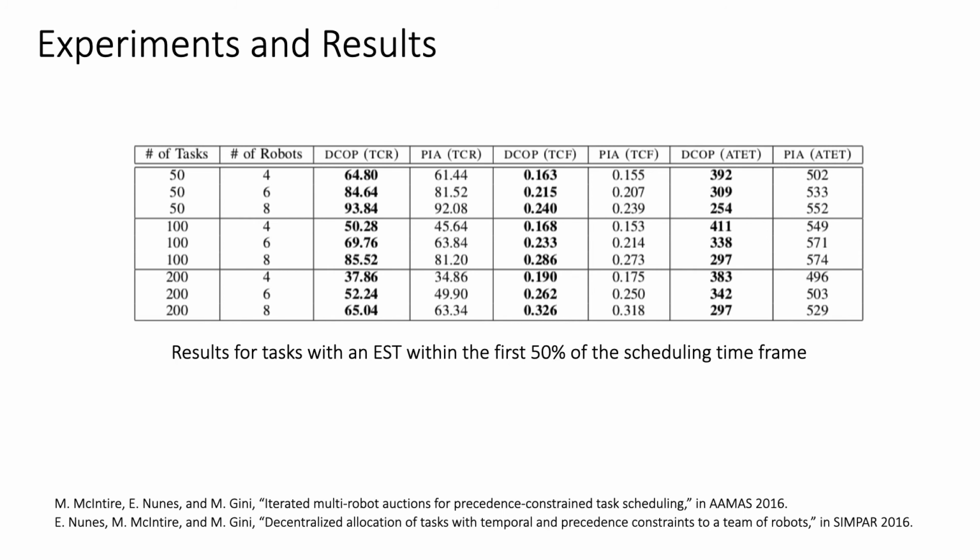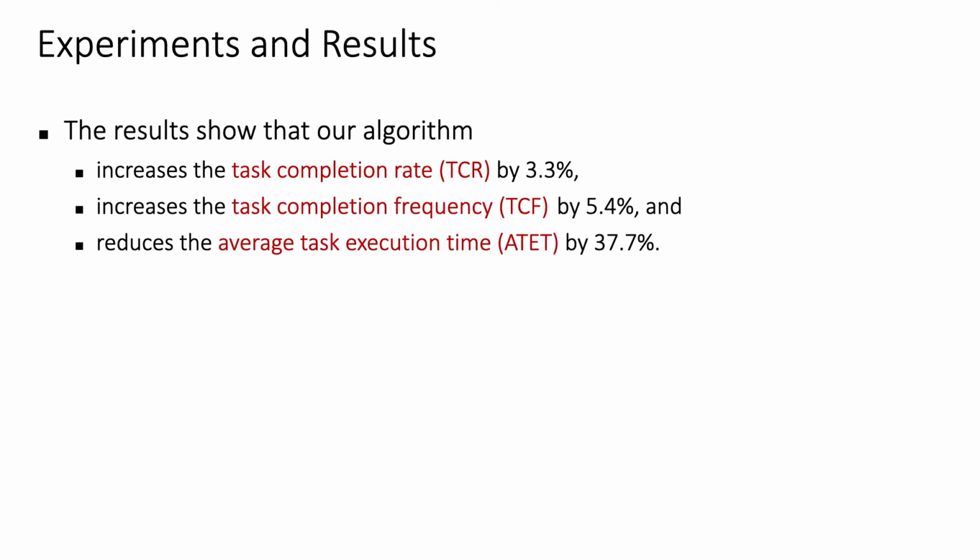PIA handles both time window and ordering constraints imposed on the tasks, but can only be used in non-coalition scenarios. The results show that in comparison to PIA, our algorithm completes more tasks in 100% of the settings, increases the task completion rate and task completion frequency by 3.3% and 5.4% respectively, and reduces the task execution time by 37.7% on average.